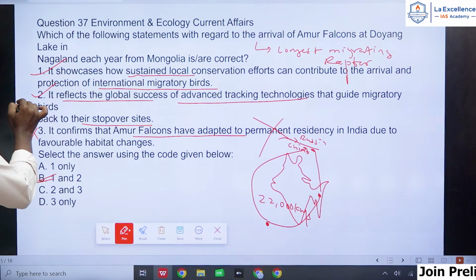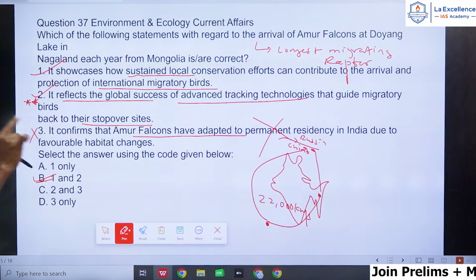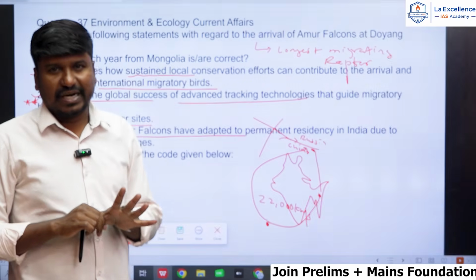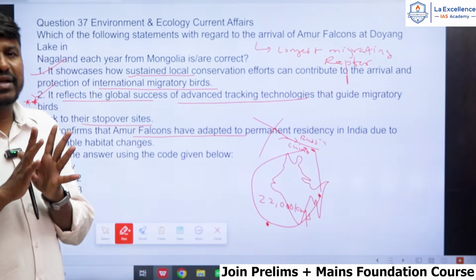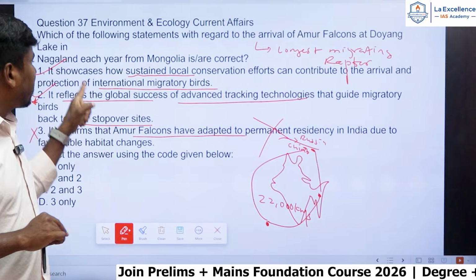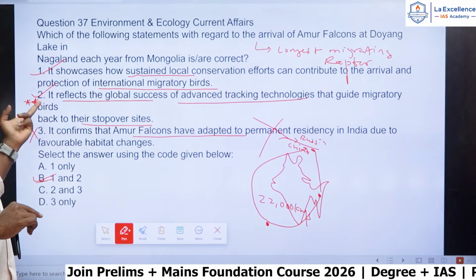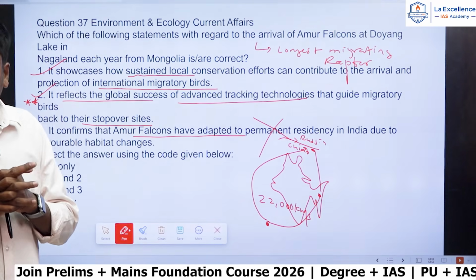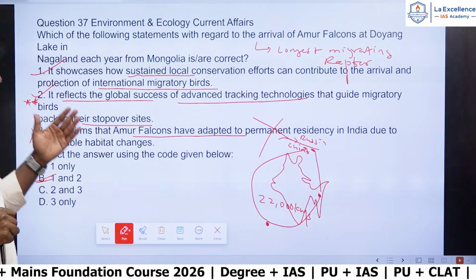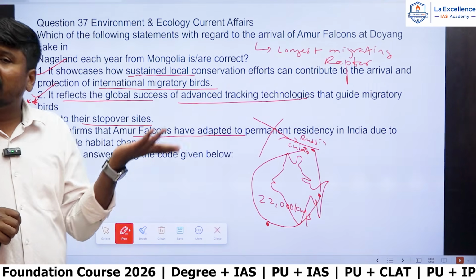Again, please remember, UPSC may ignore this statement, because they are saying advanced tracking technology. You can say it is correct also, but the first statement is 100% correct. For the second statement there is a 50% doubt, and many people are saying even 2 is correct, and some people are saying only 1 is correct, right?